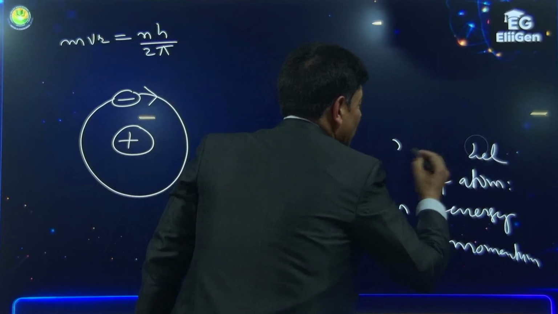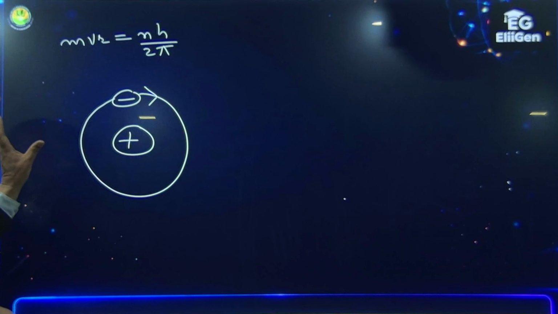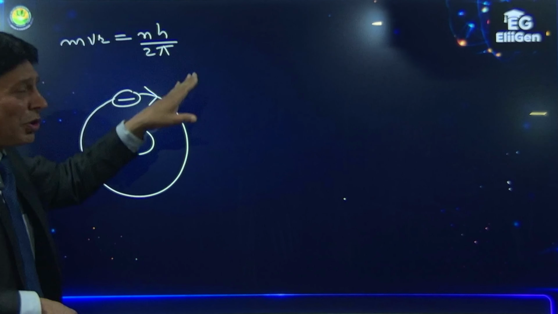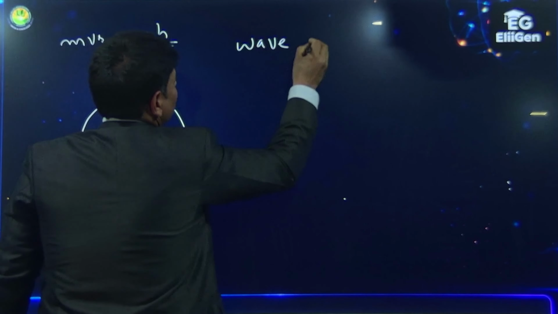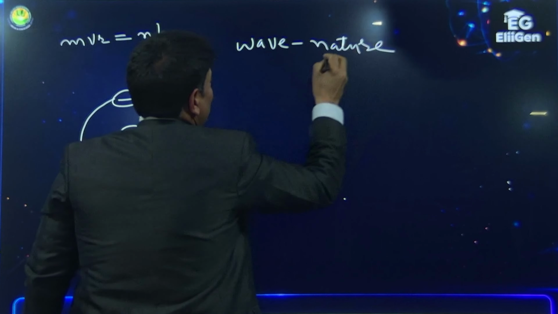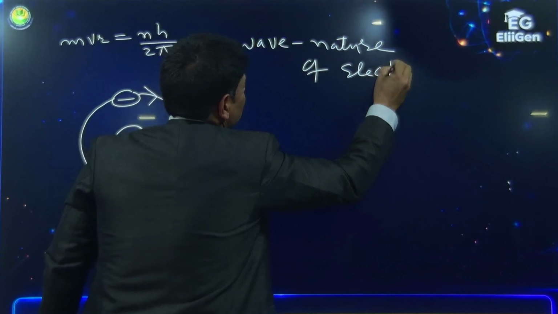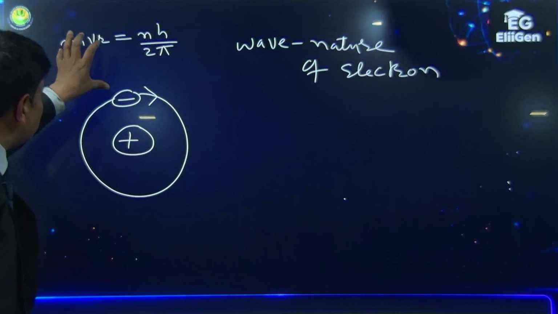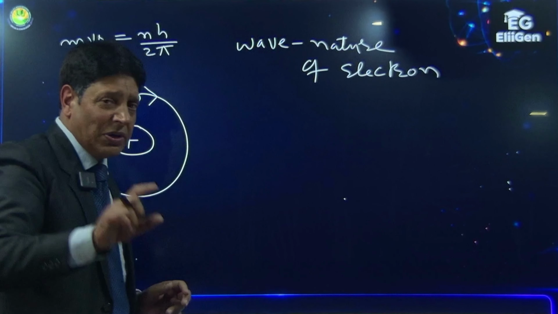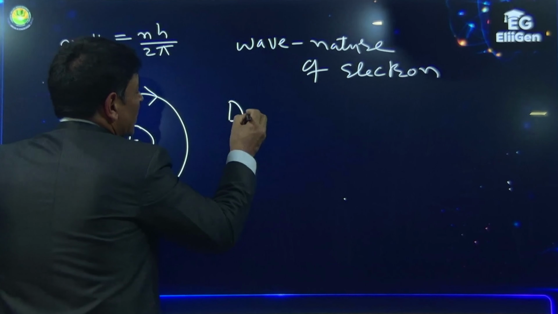Listen carefully. Look here. Bohr said the electron will revolve in those orbits in which its angular momentum will be nh/2π. But this mvr equal to nh/2π can be justified only on the wave nature of the electron. When Bohr gave the model of the atom, he had concentrated upon the particle nature of the electron only. He was unaware of the wave nature of the electron. But we can justify it on the wave nature of the electron. Now look here. The scientist's name is de Broglie.